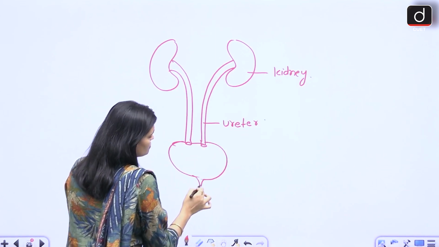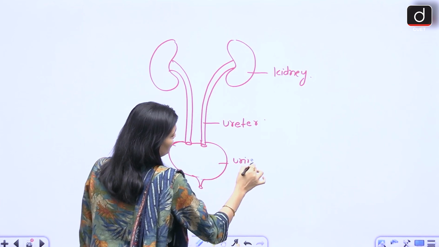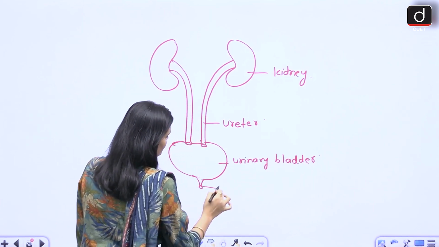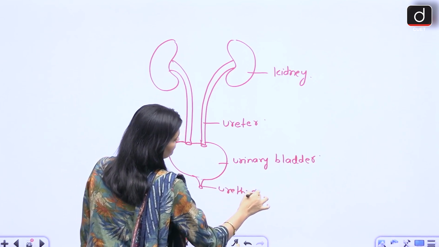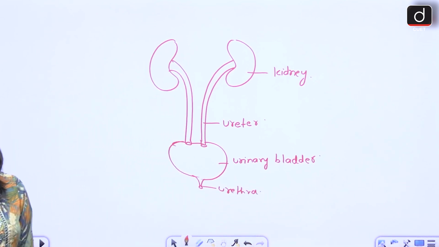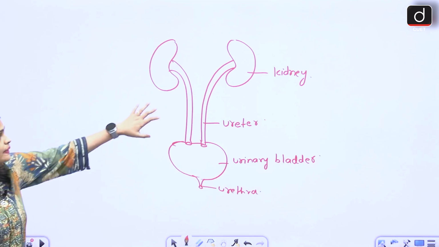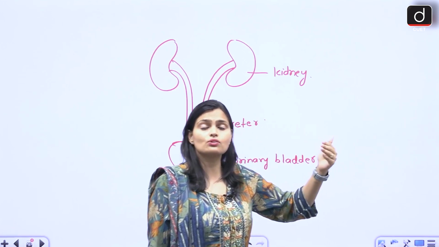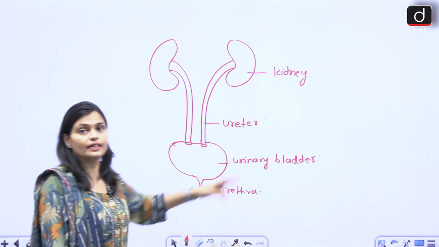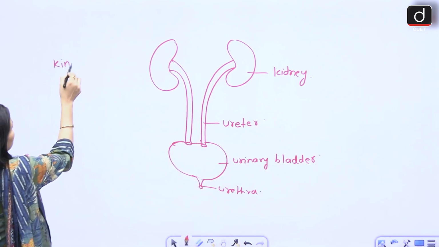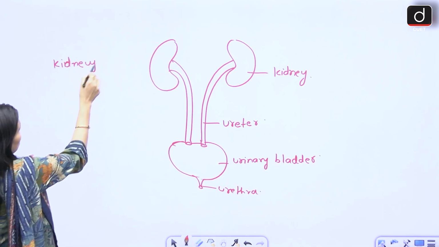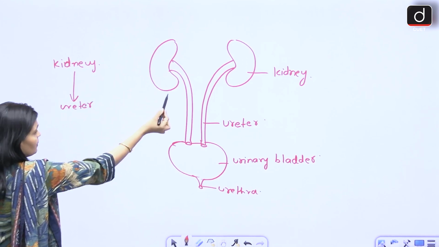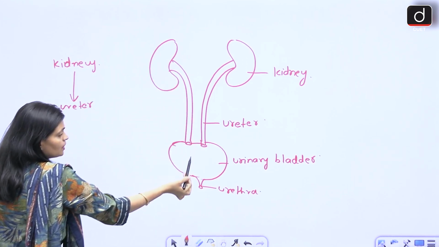Now this is what? The urinary bladder. And here we have the urethra. So these are the four major components of the excretory system. Within the kidney, urine formation takes place, or you can say synthesis of urine takes place within the kidney. Once the urine forms within the kidney, it enters the ureter. So via the ureter, that urine reaches the bladder.